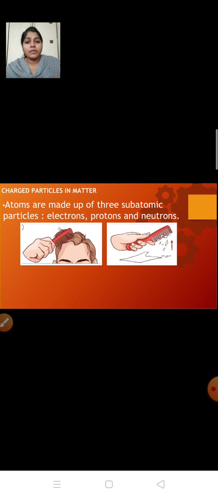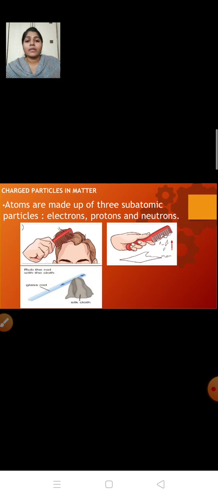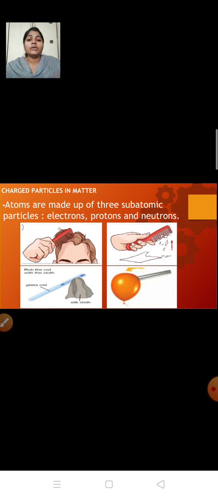The comb will attract the pieces of paper. Similarly, if I rub a glass rod with a piece of silk cloth, and then if I bring that glass rod near to an inflated balloon, what will happen? The glass rod will attract the inflated balloon.